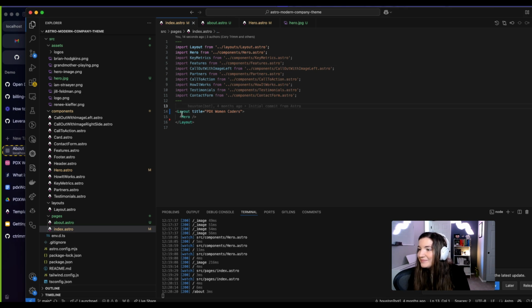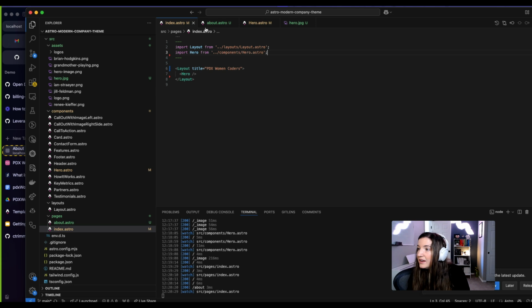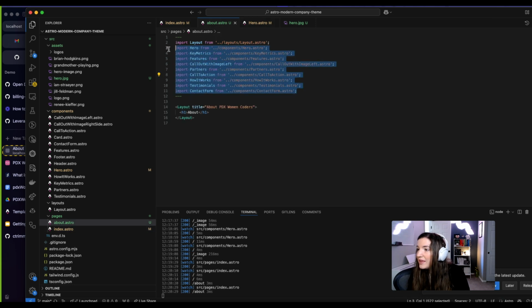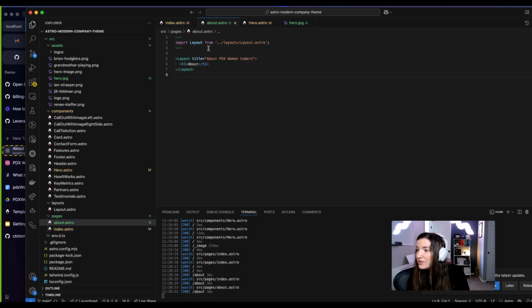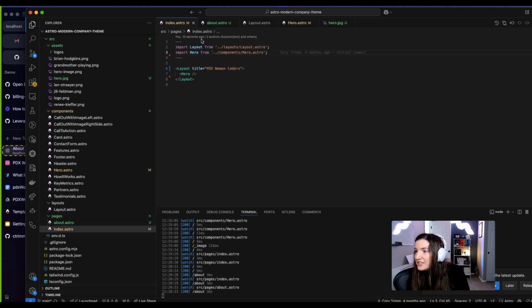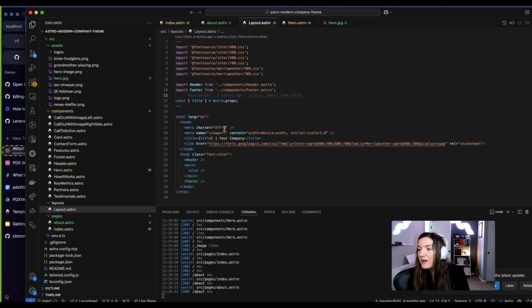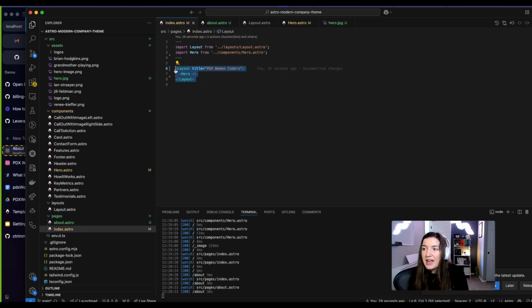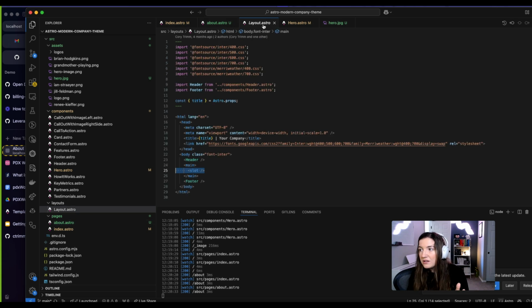Easy. Awesome. So we can take out all this extra junk that we are not going to need. And I will take this out as well. We can edit our layout so that it links to the correct things. So you can see here, these are the different ways that you can add stuff into Astro. As you see here, we have a layout for this particular page. And then in this layout, we've got all the basic HTML, the header and footer. And then this slot means that anything that we are putting inside the children of this layout is what's going to go there. So that's sort of how it's all wired up.